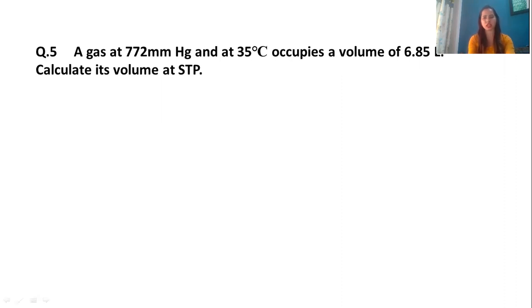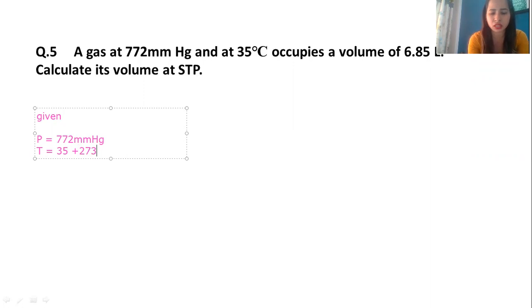Now, if I talk about the given conditions, you have 772 mm of Hg, meaning I have pressure, that is 772 mm of mercury. Temperature, that is 35 degrees Celsius plus 273, will get the answer. It has a volume which is equal to 6.85 liter. Calculate its volume at STP.